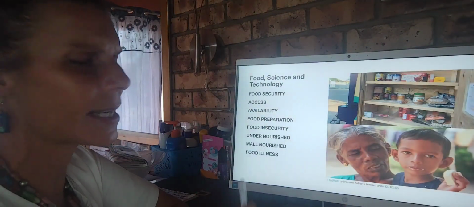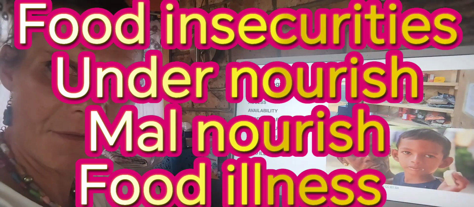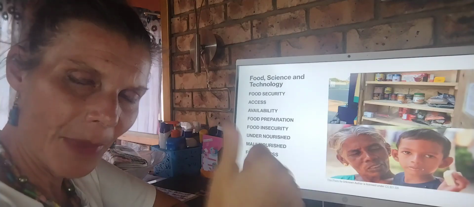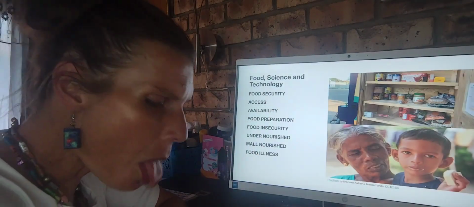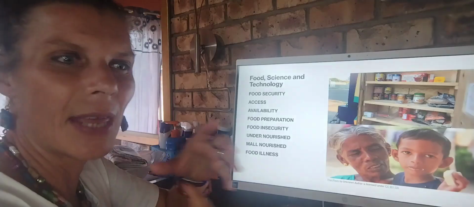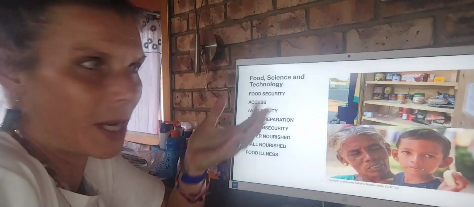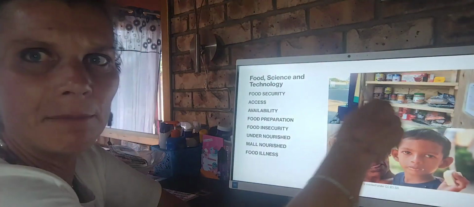Now, oopsie daisy, a shame. If the country is in a state of food insecurity, we remember UNF: undernourished, malnourished, and food illnesses. Alright. So if your country is in food insecurity, number one, undernourished means there's not enough food available for every person in the country. So there are people that have the means to get the food, but there is no food to get. Look, the shelves are empty.